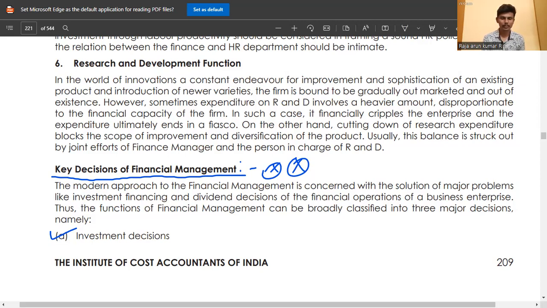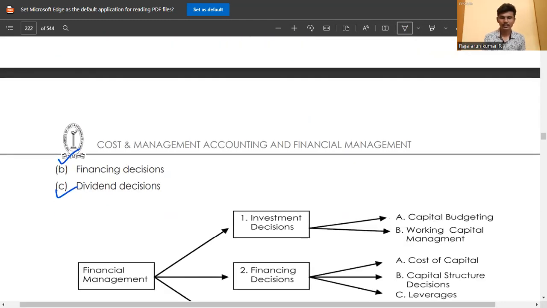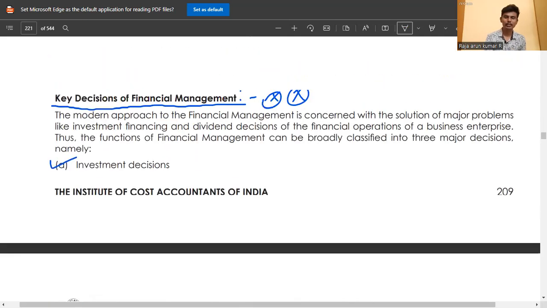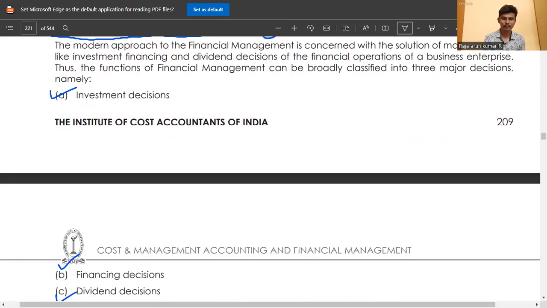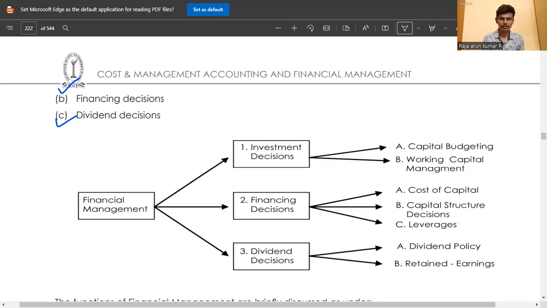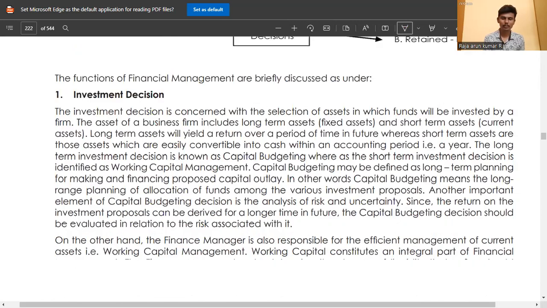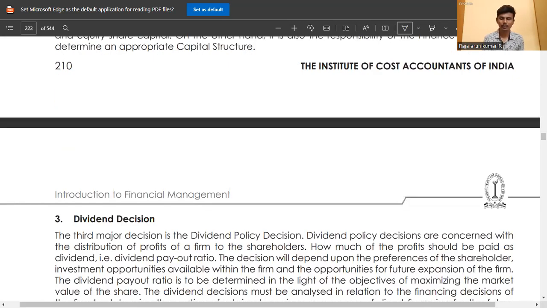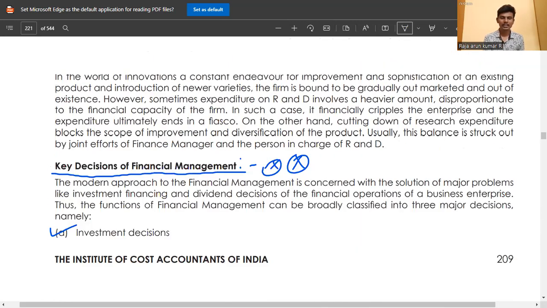The functions of financial management can be broadly classified into three categories. This is the main three categories in financial management. Key decisions are three: investment decision, financing decision, dividend decision. These three decisions we study in this financial management subject. The book gives an elaborate explanation. We say three questions.